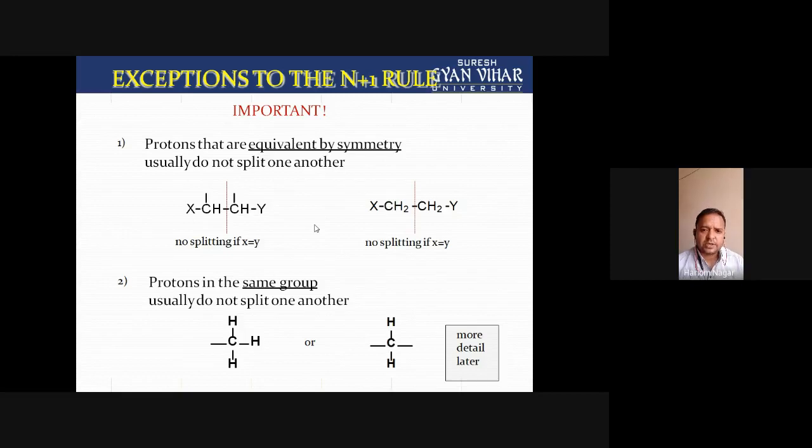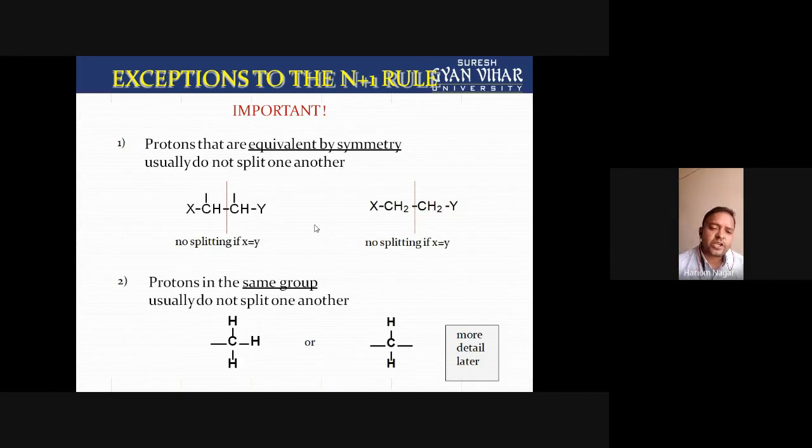Here we can see XCHCHY. This is the compound. And the X and Y groups attached to the CH protons are the same, meaning X is equal to Y. If X and Y are the same groups, the same substituents, then we can say that these two CH groups are identical.